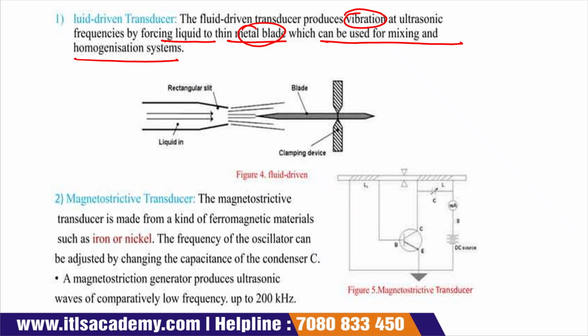Second is your magnetostrictive transducer. It is made up of ferromagnetic material. What is the magnetostrictive transducer made of?